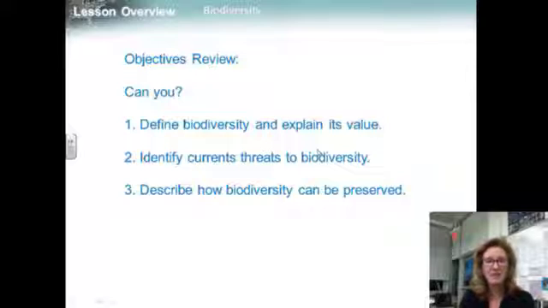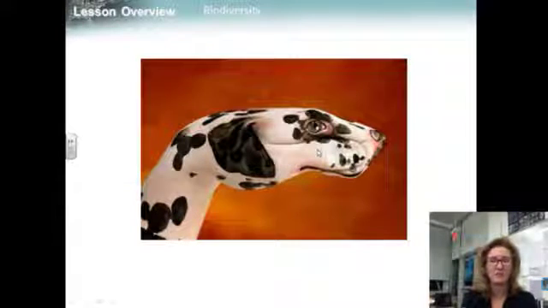So, can you define biodiversity and explain its value? Identify current threats to biodiversity? And also describe how biodiversity can be preserved. I hope so. I think so. And there's an interesting picture for you to look at.